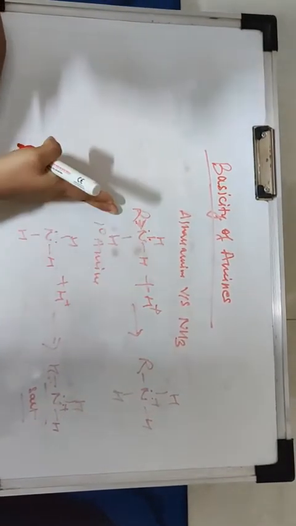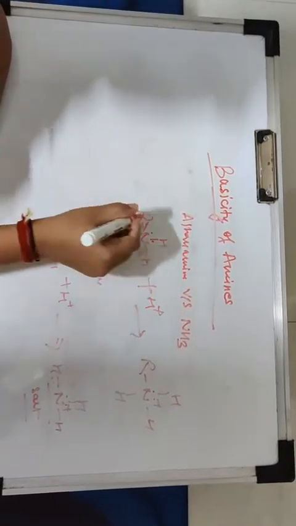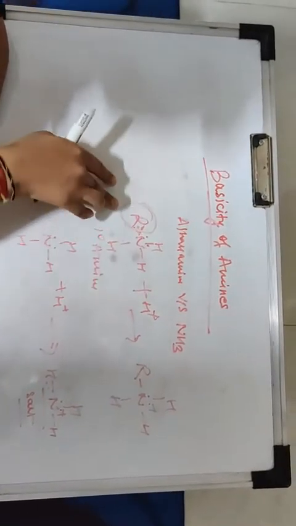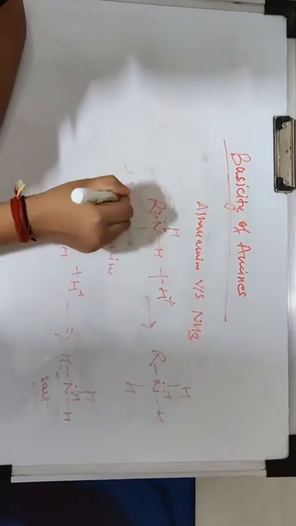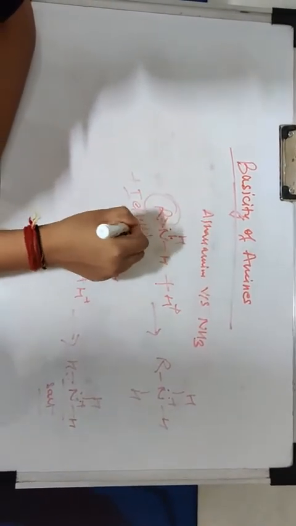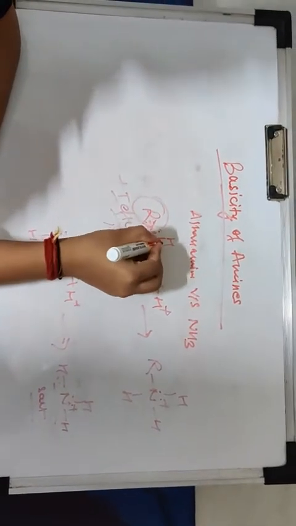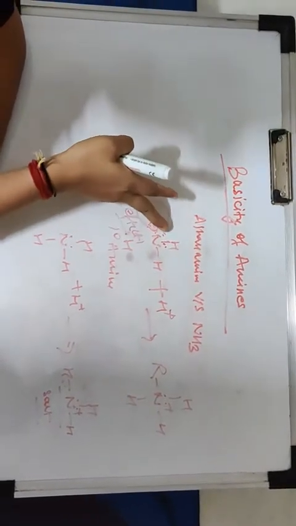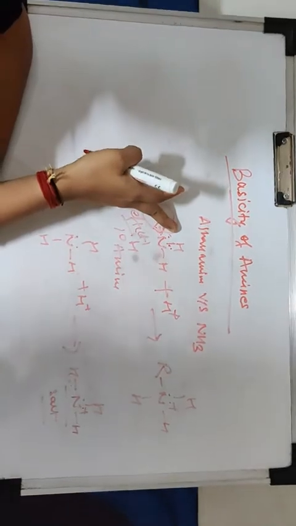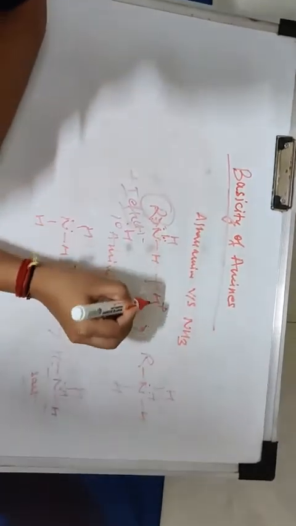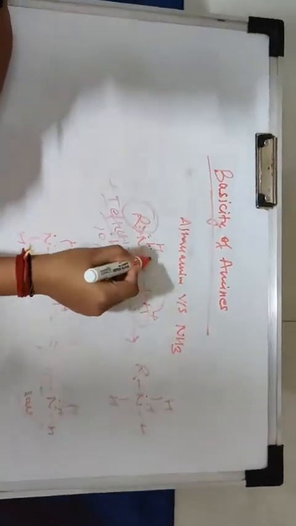Alkyl amines have basicity greater than ammonia due to the plus I effect of the alkyl group. It donates its electrons to the nitrogen, and the electron density of the nitrogen increases, and it is highly available to the mineral acid.